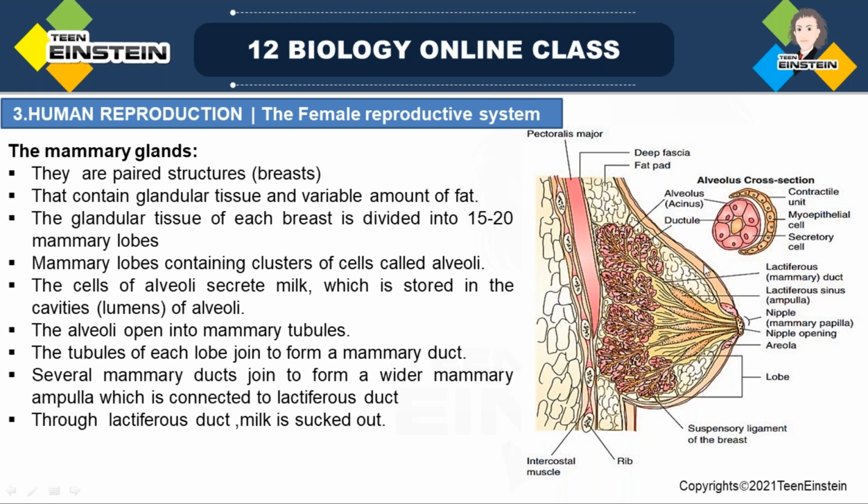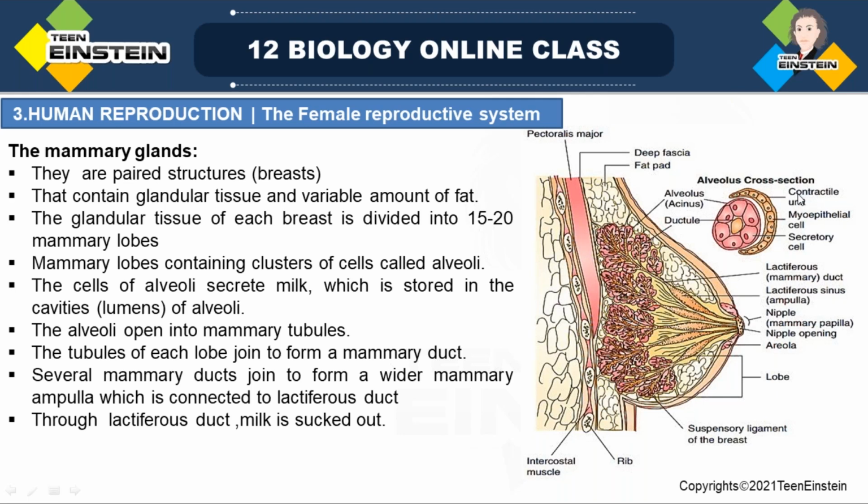In the cross section of alveoli, you can see the secretory cells inside, then myoepithelial cells next to the secretory cells, and above that the contractile unit. So you can see secretory cells, then myoepithelial cells, and the contractile unit.